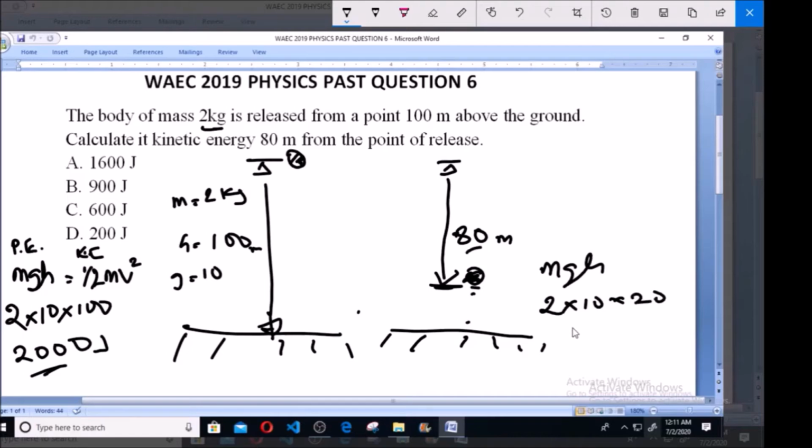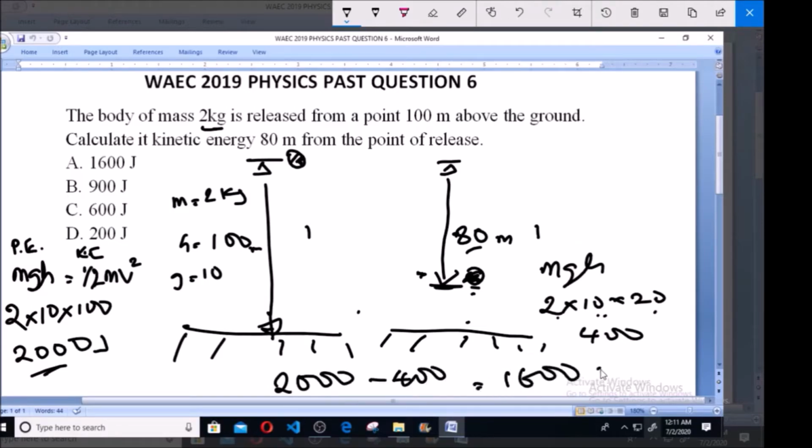So if you multiply this out, you're going to have 2 times 10, 20, times another 20, we have 400. So what we have at this point is going to be the energy here minus the energy in this instance, which is going to be 2000 minus 400, which will give us 1600 joules. And that is option A.